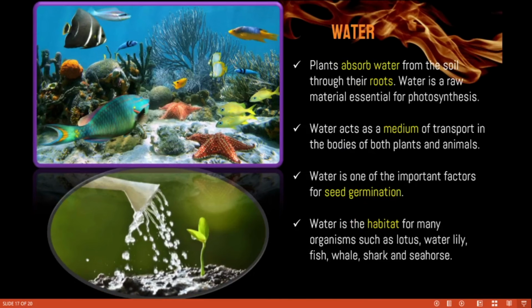Next one is water. You all know clearly how important water is to us. Plants absorb water from the soil through the roots. So water is a very essential one for all organisms. Without water we cannot live.